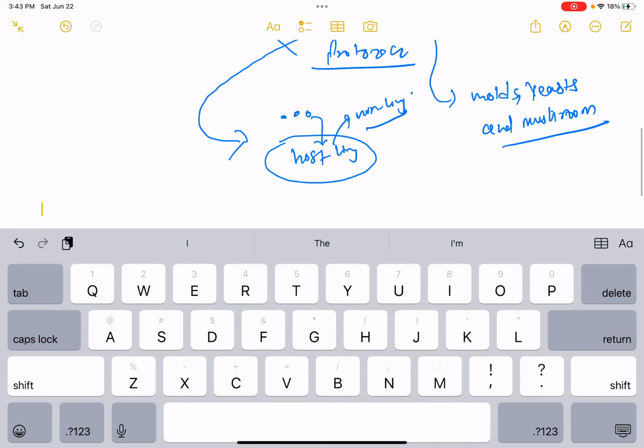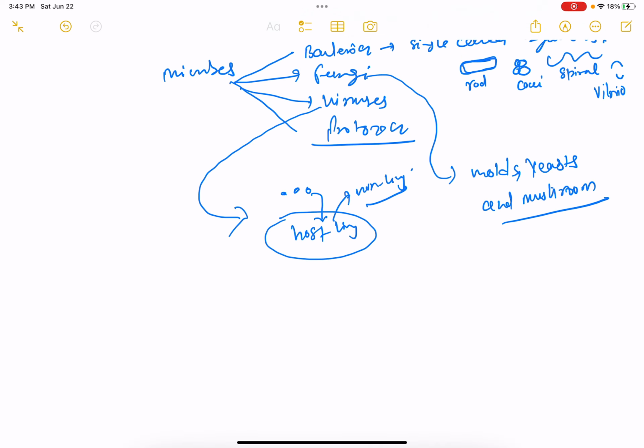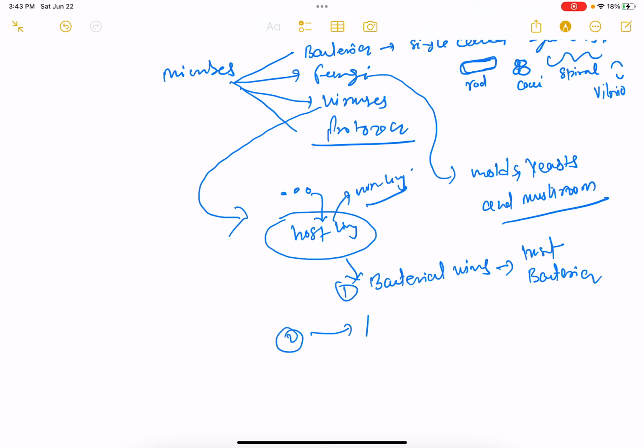And this host can be anything. If we are talking about a bacterial virus, then the host is bacteria. If we are talking about animal and plant viruses, then the host is an animal or a plant. So viruses are another microbe.